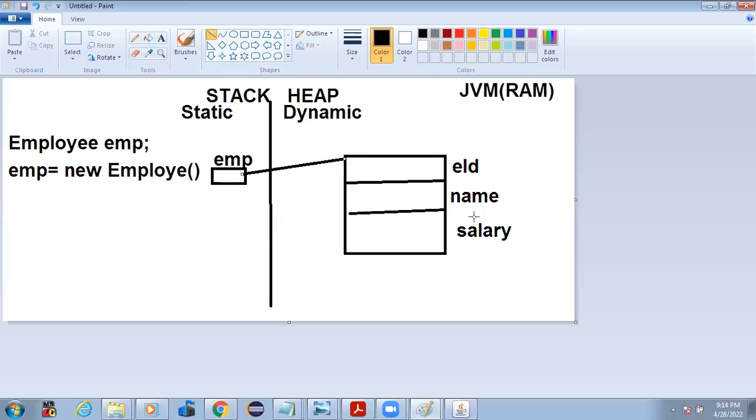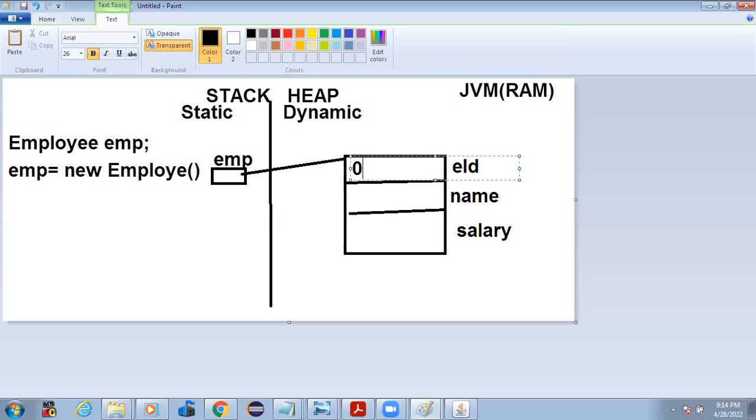Okay, so this is the dynamic memory, and this is the local memory, static memory. If you want to store the record, I can put here 101. Yes, employee ID 101, name, I can say just Ram. And what is the salary? I can simply say it is 60. So this is the one object I created.